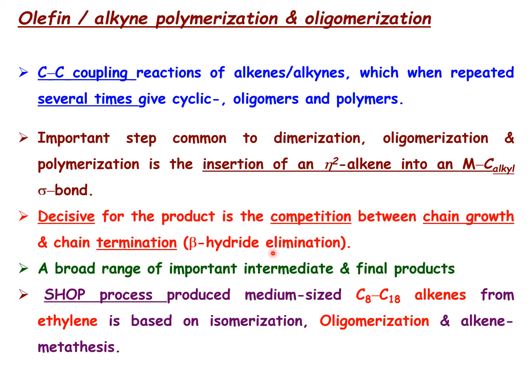Initially, this oligomerization process was carried out by what is called the Shell process, which produces medium-sized hydrocarbons or alkenes in the range of C8 to C18. We can produce them from ethylene. This reaction proceeds by what we call isomerization, oligomerization, and alkene metathesis. It's a kind of combination process, but we are focused only on the oligomerization reaction.